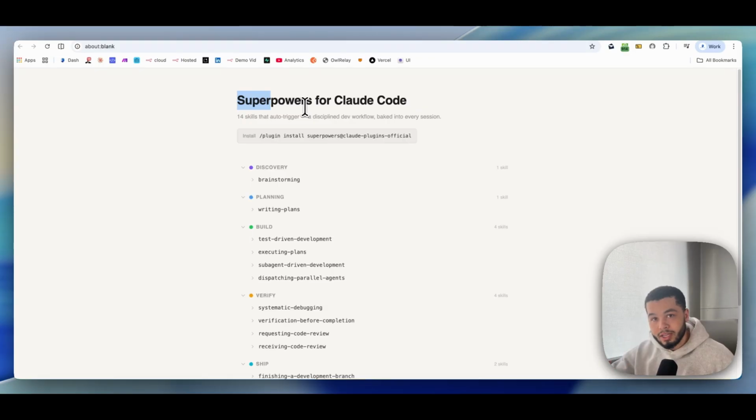Well, superpowers takes Claude Code and the power of Claude Code, and it applies senior developer thought flows. So Claude Code now acts not like a junior developer that just goes and tries to code everything. It now plans, it now discovers your project, and ultimately gives you a better output.